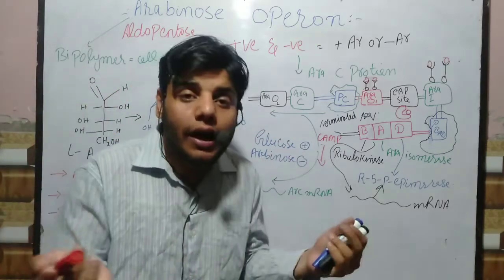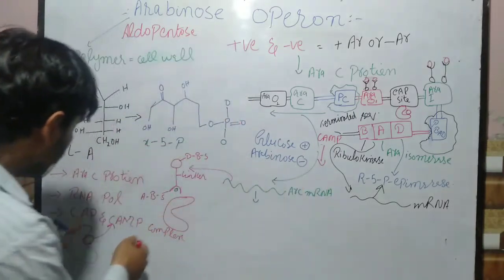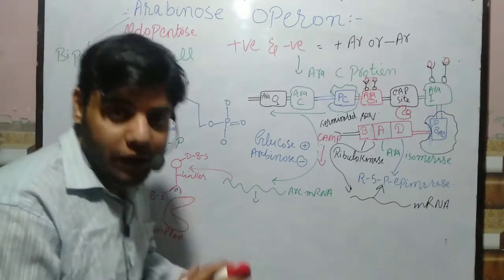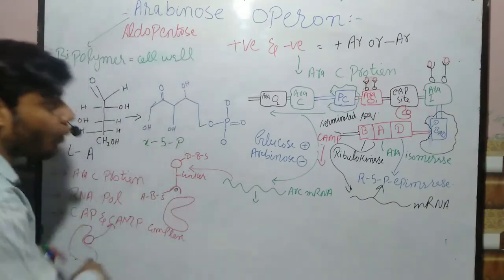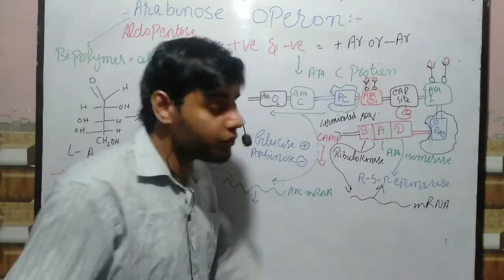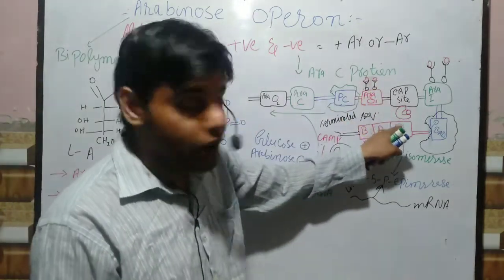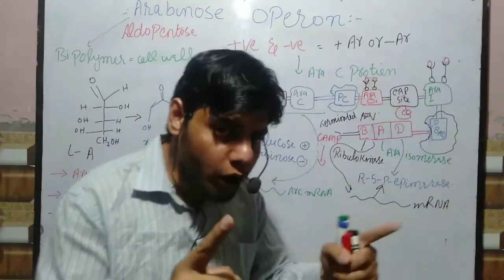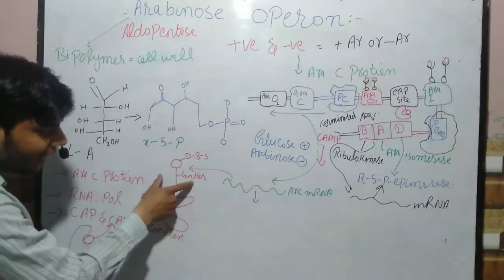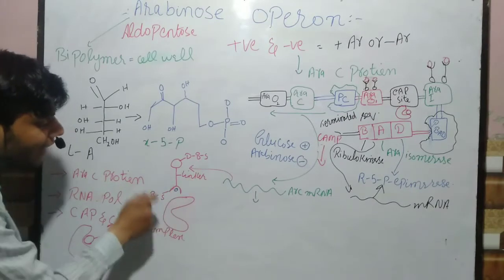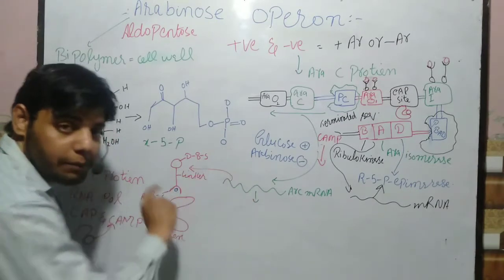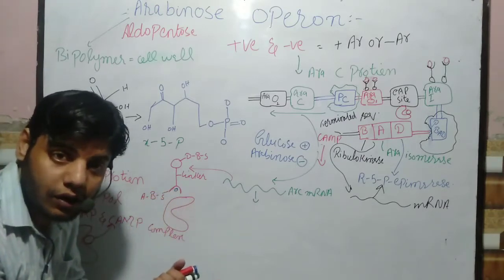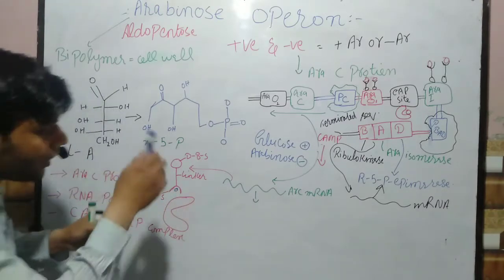So if we do not have cAMP, we do not have the cAMP-CAP complex. If we do not have the cAMP-CAP complex, it will not bind to this area. If it is not bound to this area, what happens? RNA polymerase will not be attracted. Moreover, we have AraC protein. If there is no arabinose, remember guys, this active site is free. If this active site is free, then what happens?